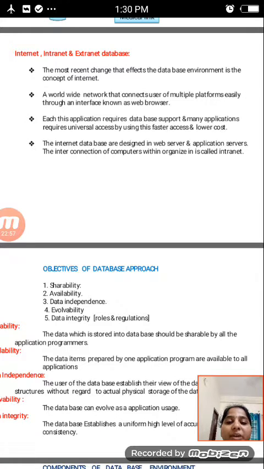When we search in all the places, the same output comes. That is the intranet. Extranet.